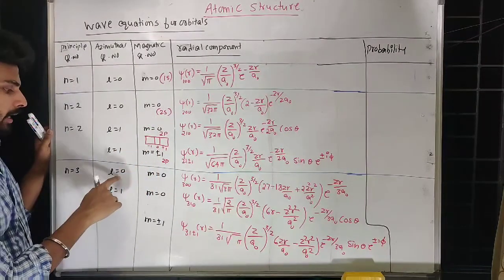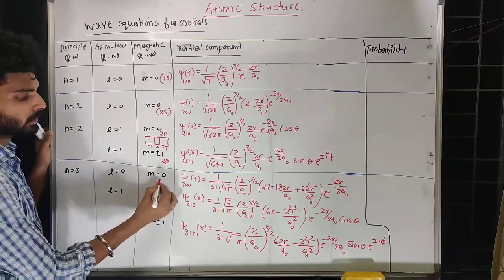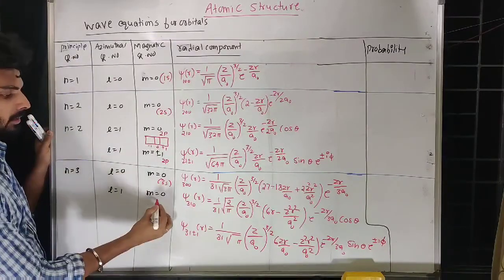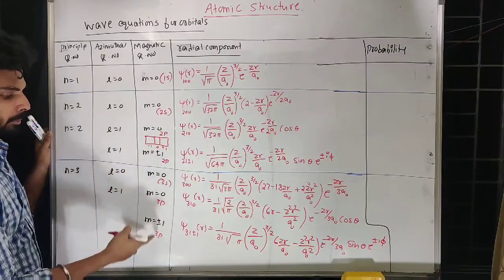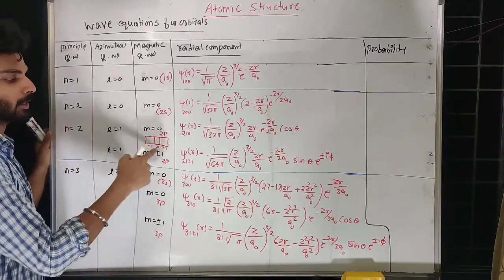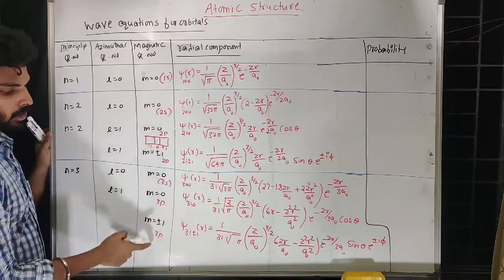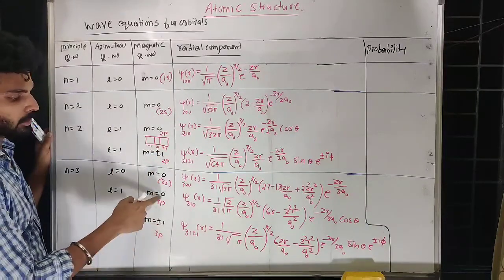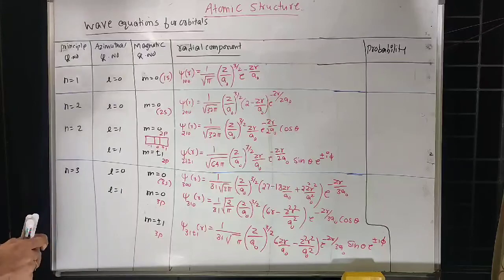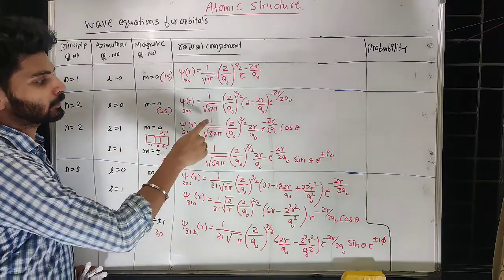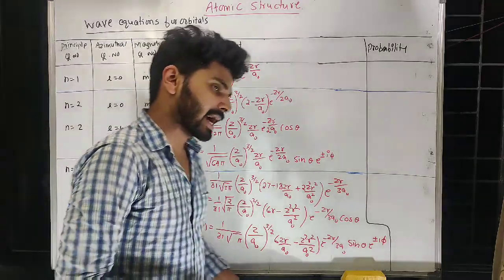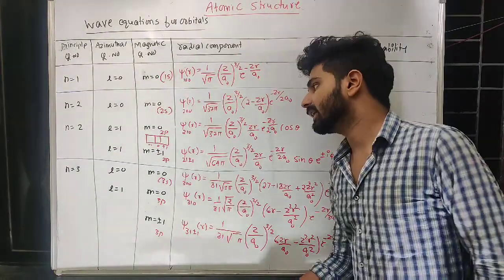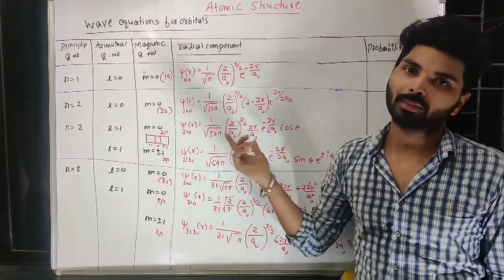Similarly n equal to 3, l equal to 0 is 3s, and this is 3p, and this is also 3p only, as I said, the p orbital will have 3 magnetic quantum numbers -1, 0, +1. So +1, -1 are noted here and 0 here. So what is asked in the problem? These equations will be given in the question itself.